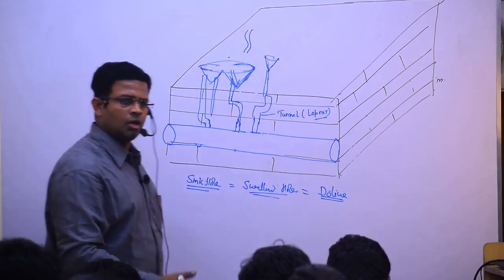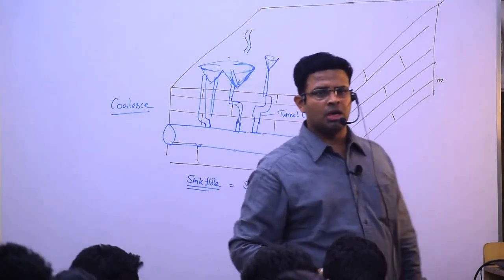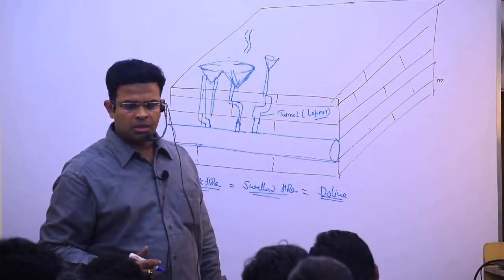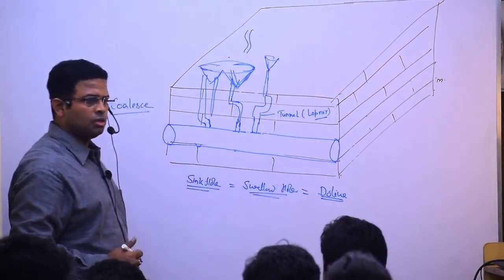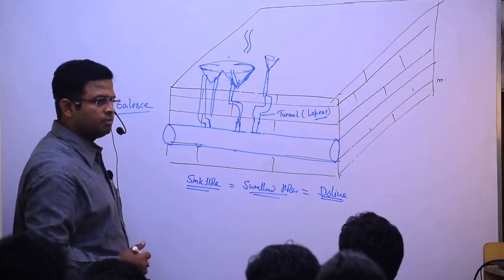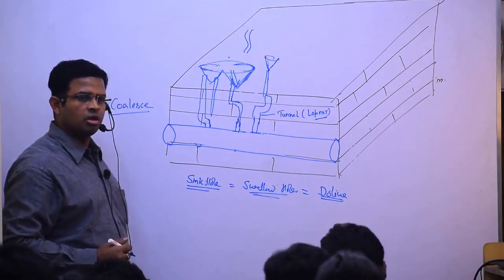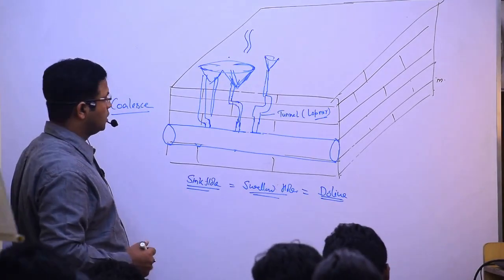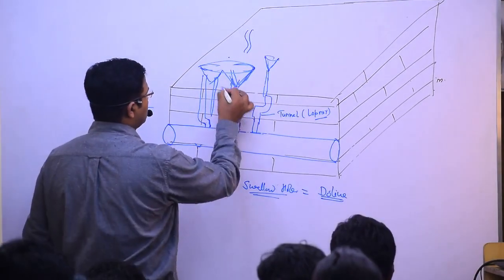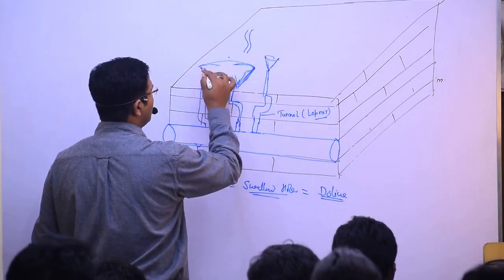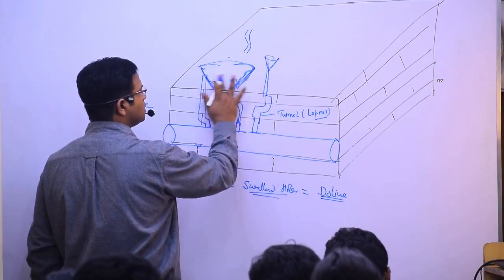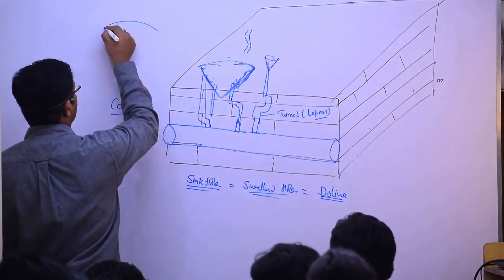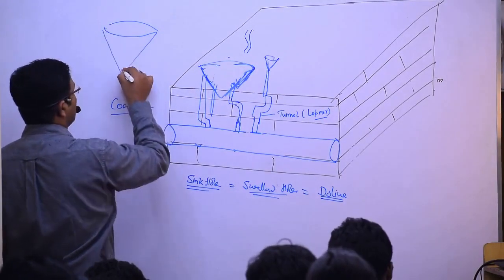Sinkhole, swallow hole, and then Doline. Understood completely? Which is the bigger figure? Thereafter, which is the smaller? Swallow hole is the smaller. So this is what you have formed: Doline. Understood it? So can I say that this structure is Doline?